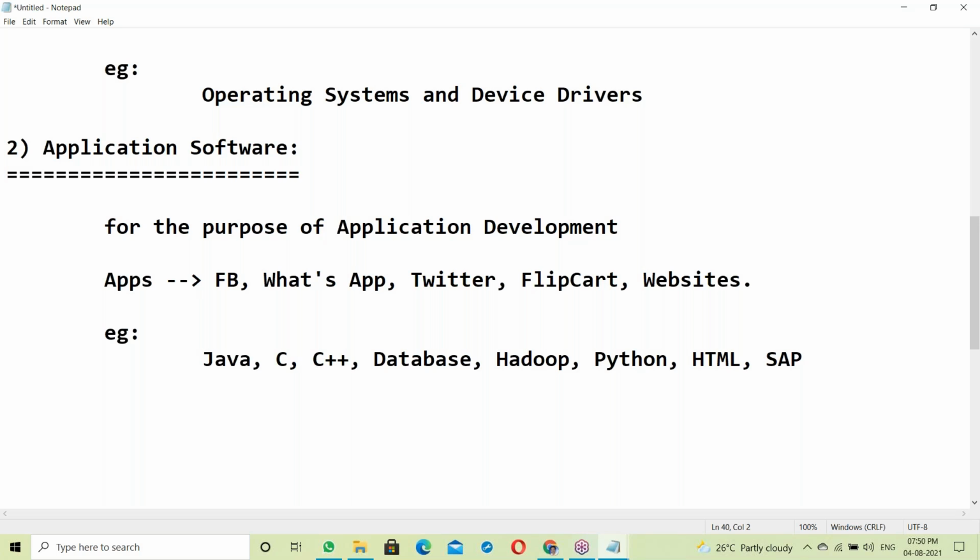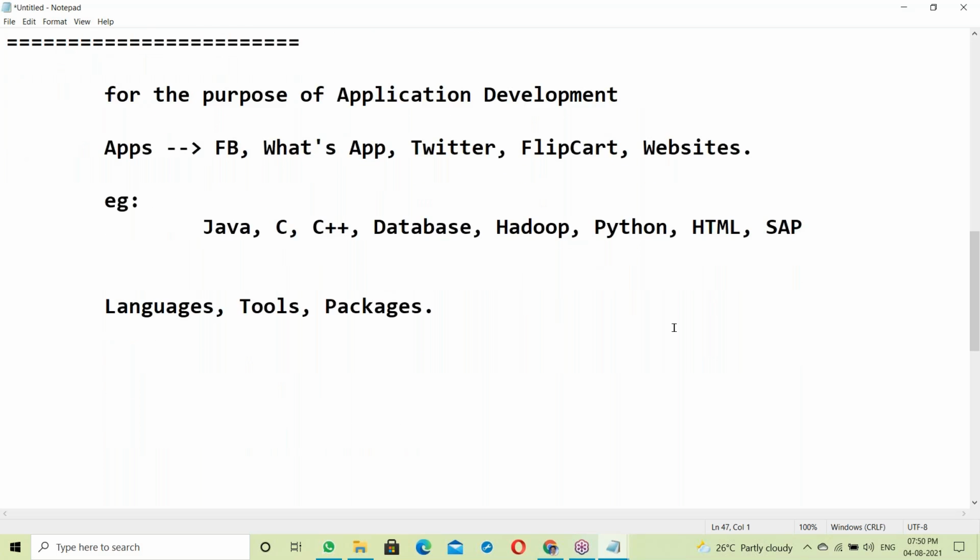Application softwares include languages, tools and packages. Languages: Java is a language, C, C++, Python, HTML, PHP, Perl scripting. Many languages are there.